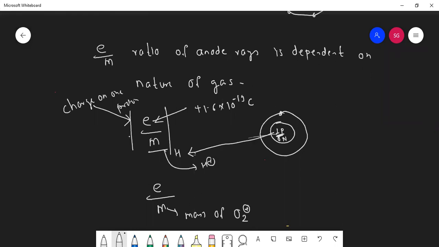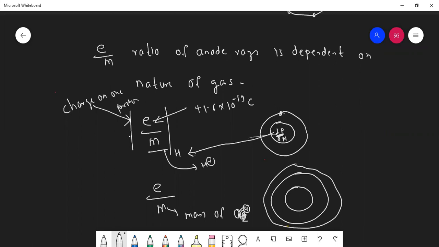Instead of saying O2 plus, we'll just analyze it. This is a nucleus. This is the first shell, this is the second shell. We are not concerned about electrons, so we will not draw electrons. Now tell me, what is oxygen's atomic number?